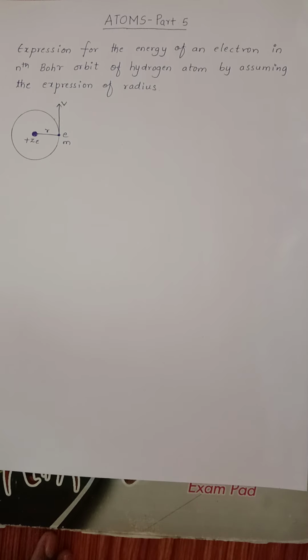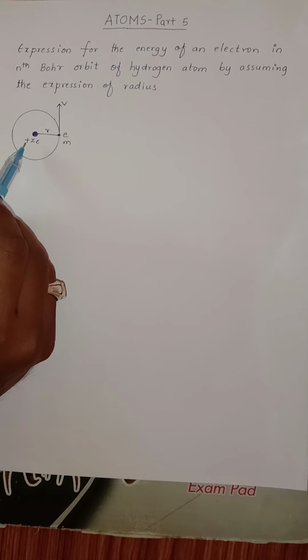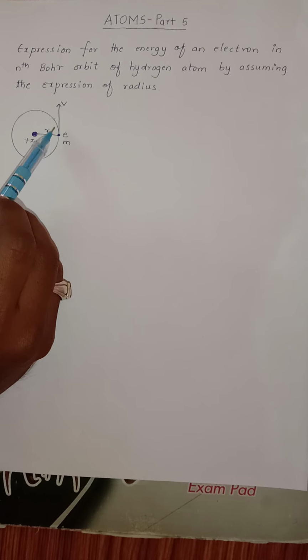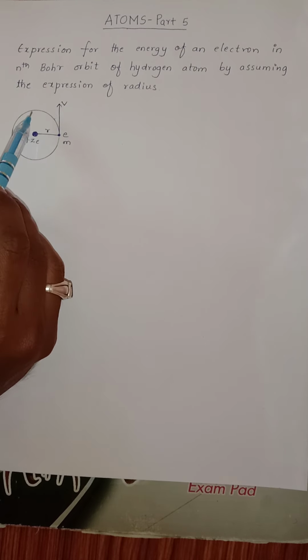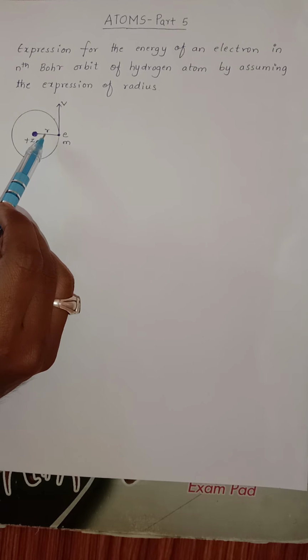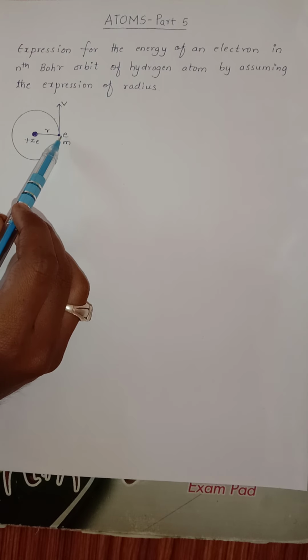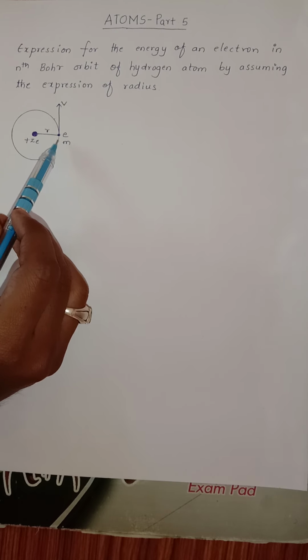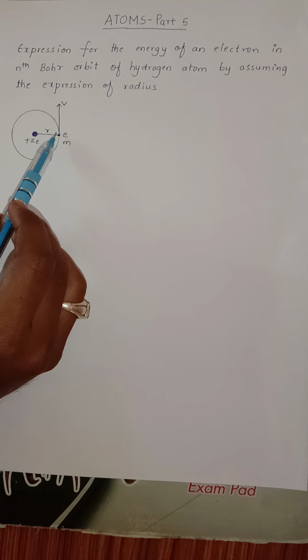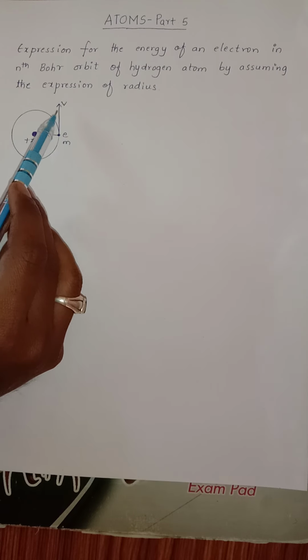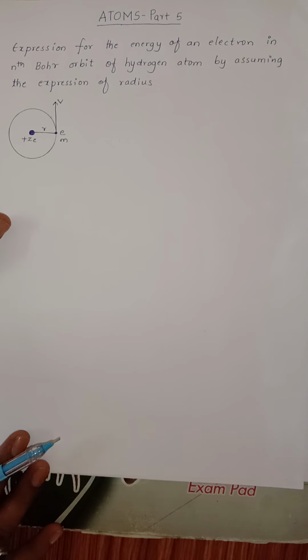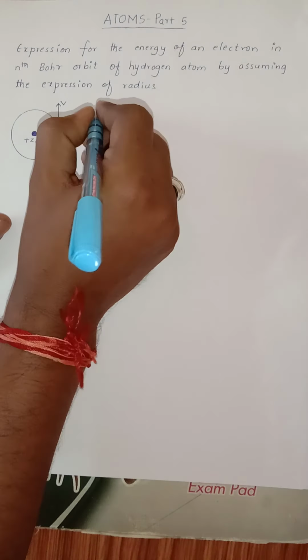To derive this expression, I'll consider an atom with a nucleus of charge plus Ze and an orbit. The r here represents the radius of the orbit. On the orbit there is an electron E whose mass is m, which is revolving in this orbit with velocity v. Then from this figure we can write,